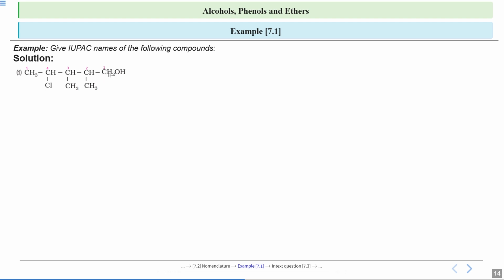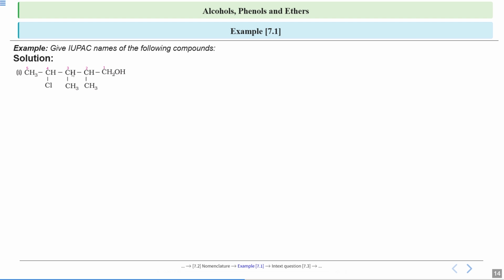Now, the question might arise that 1, 2, 3, 4, 5, you can also do it like this. But we will not do it like this. We will select this as the longest carbon chain. Why? Because this OH functional group is attached, so we give the priority to this. That is why we are selecting this as the longest carbon chain, the carbon to which our OH is attached. So we will do the numbering from this side, 1, 2, 3, 4, 5.